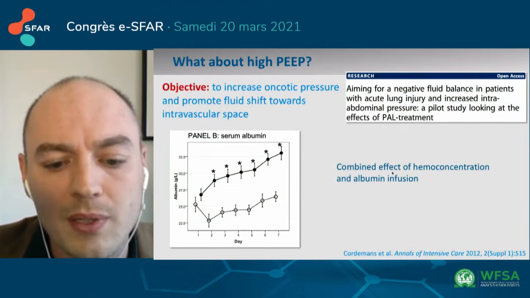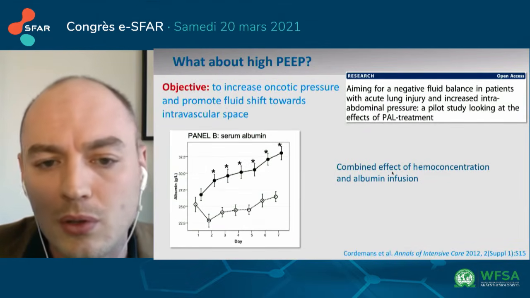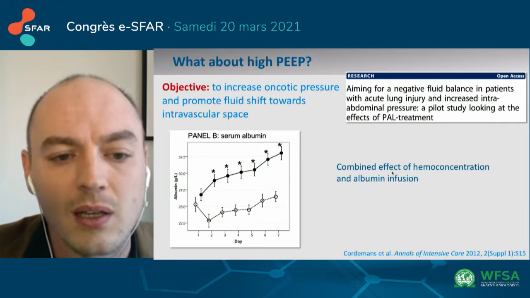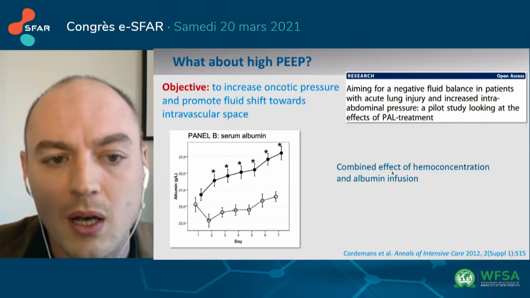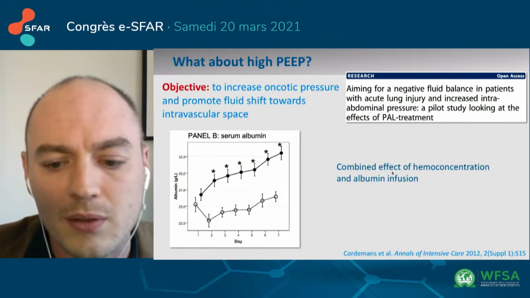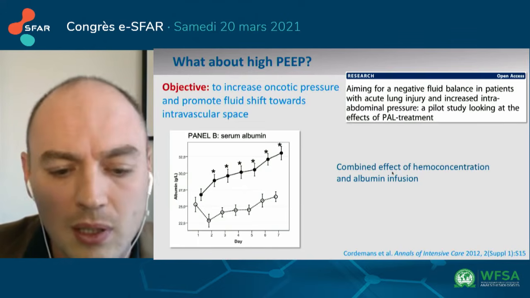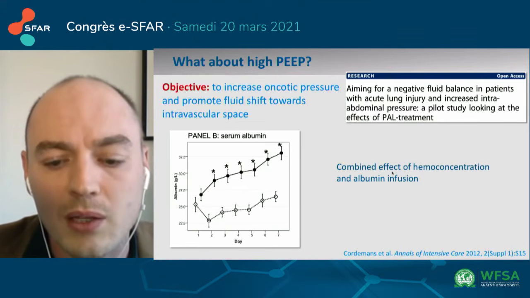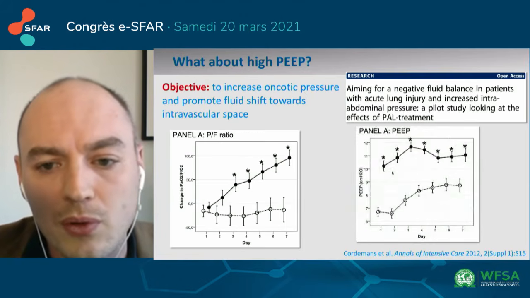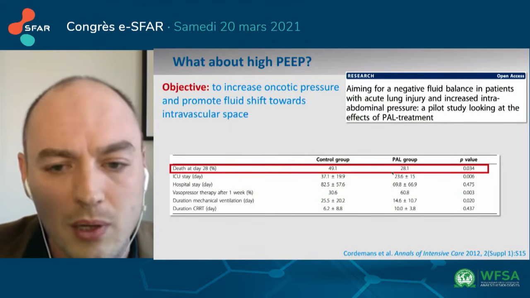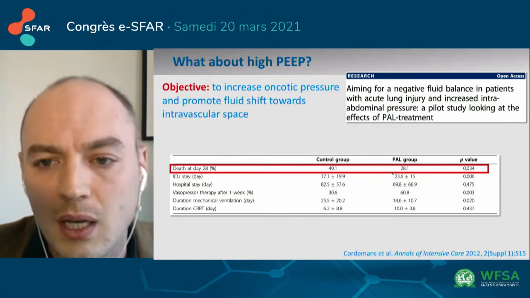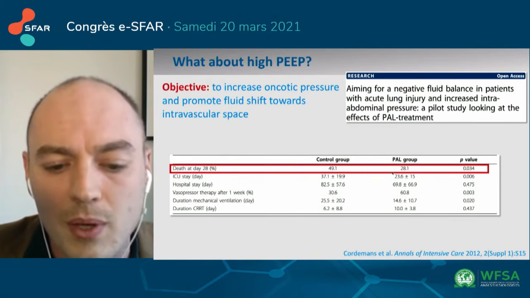On top of furosemide and albumin infusion, Cordemans and colleagues investigated the effects of a high PEEP in similar patients. The results were consistent with the previous study, although it was not a randomized controlled trial. Of note, the control group suffered an astonishing mortality rate of 50% compared with 28% in the intervention group.